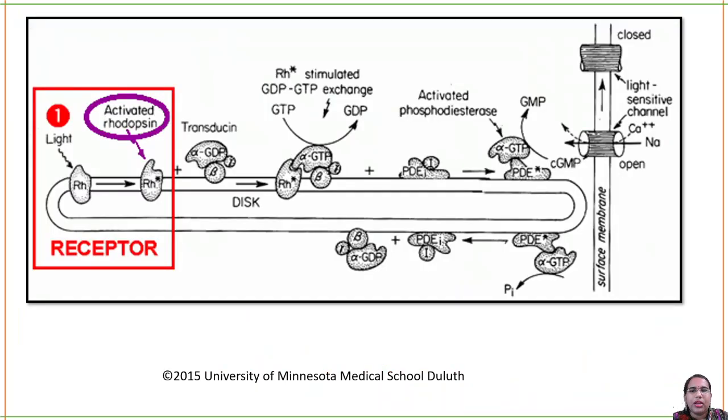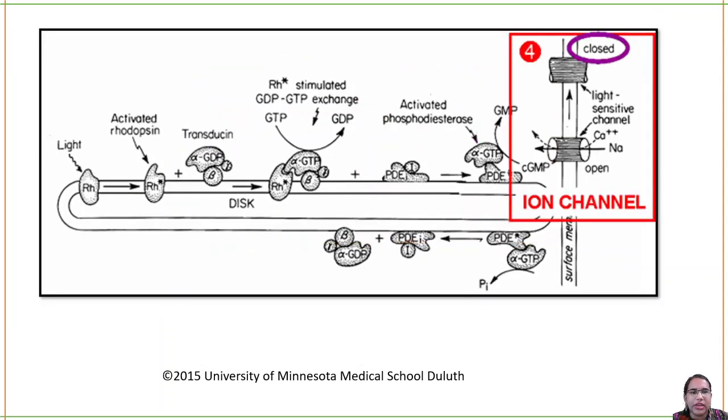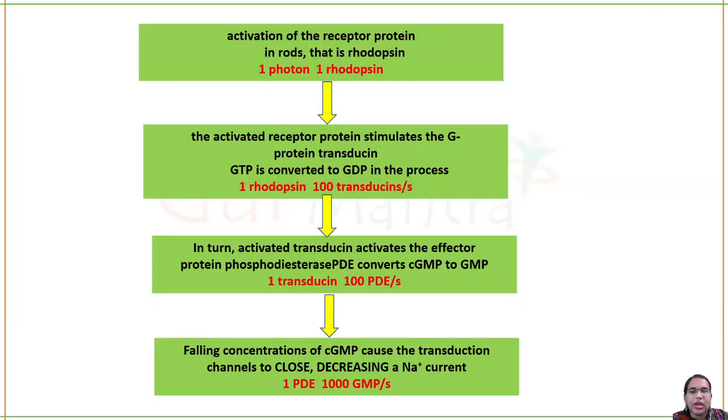Can you see here, when light is falling on a photoreceptor, your rhodopsin is activated. It will activate transducin, which is your G protein. That will again activate the phosphodiesterase enzyme, and your cyclic GMP is converted to 5-GMP. The channel will be closed. Sodium ions cannot enter inside. So this is what is given here. Now amplification.